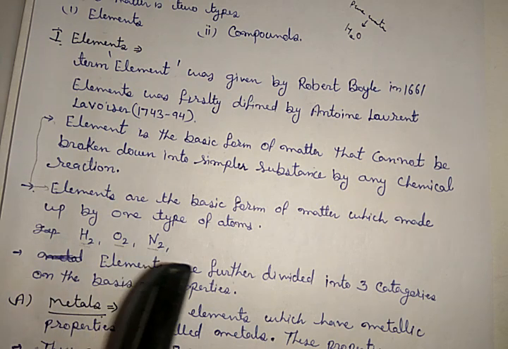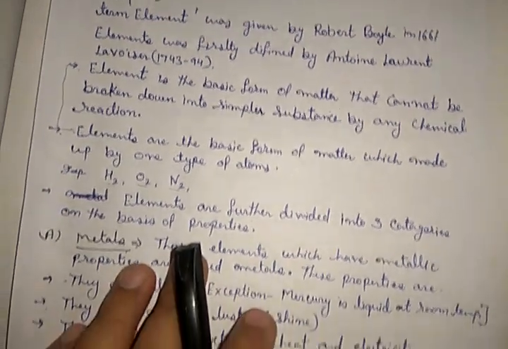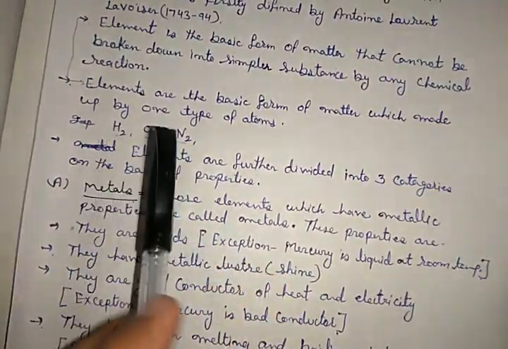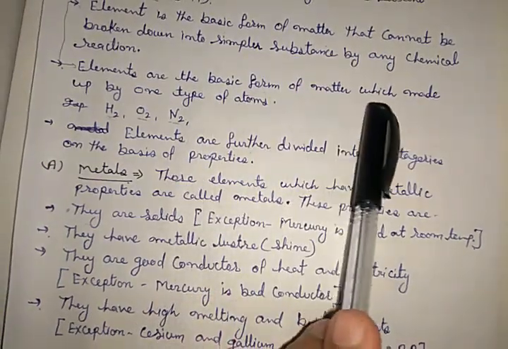We cannot break the element into more simple form. Got it? Second definition, which is based on its composition: elements are the basic form of matter which are made up